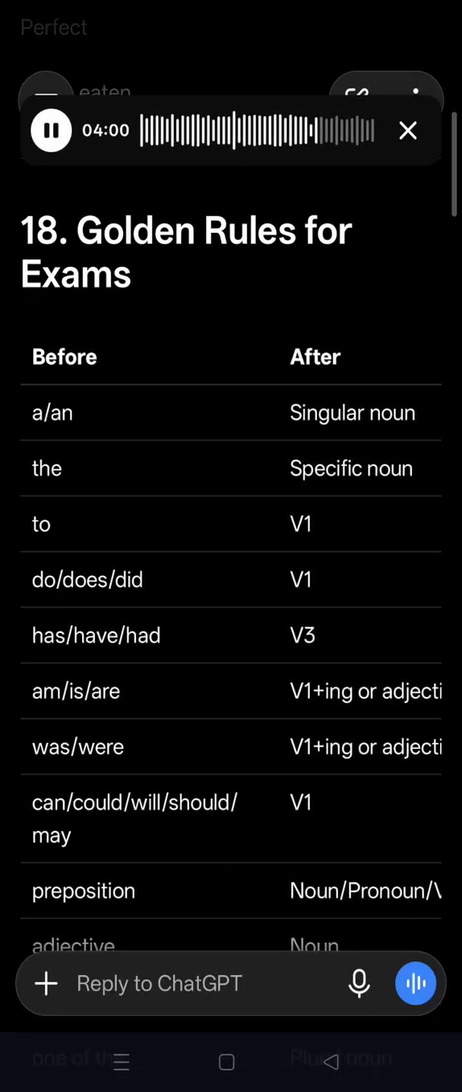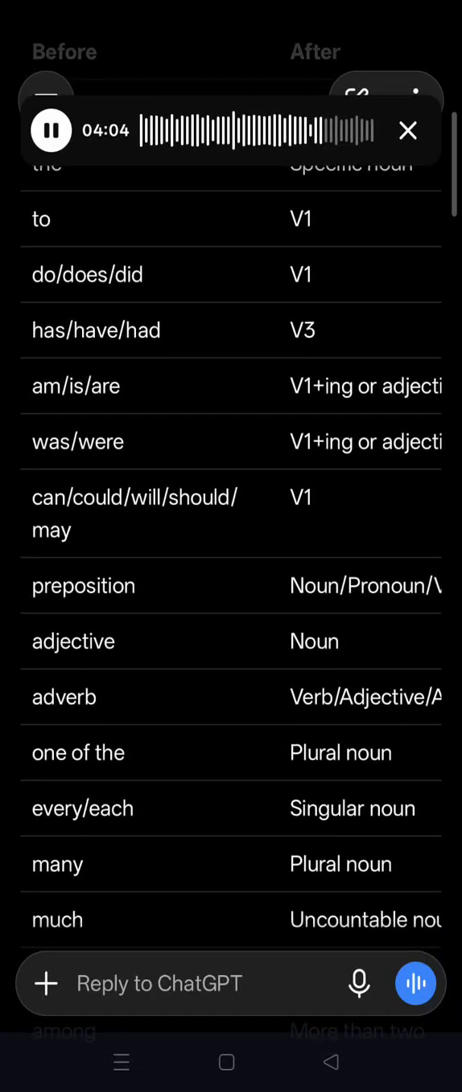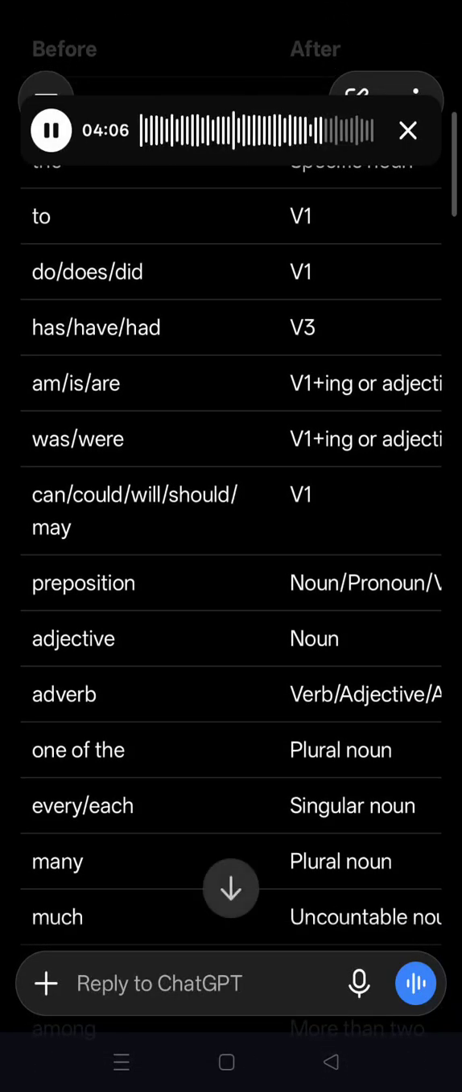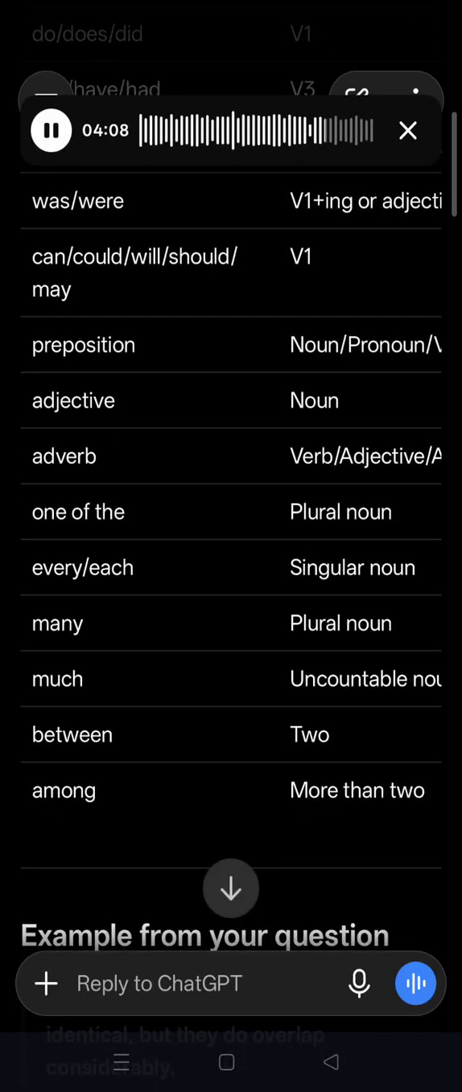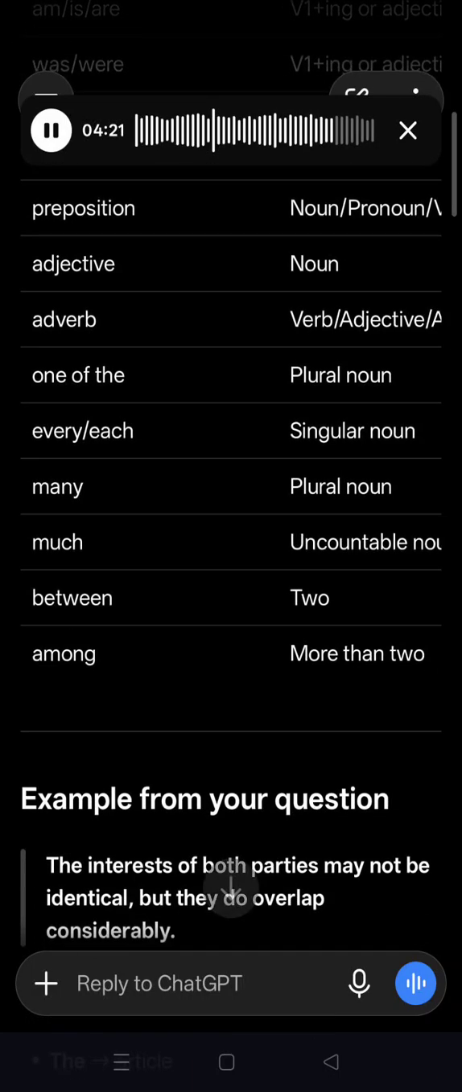To plus V1. Do, does, did plus V1. Has, have, had plus V3. Am, is, are plus V1 plus ing or adjective. Was, were plus V1 plus ing or adjective. Can, could, will, should, may plus V1. Preposition plus noun or pronoun. V1 plus adverb; noun plus adjective. One of the plus plural noun. Every, each plus singular noun. Many plus plural noun. Much plus uncountable noun. Between two, among more than two.